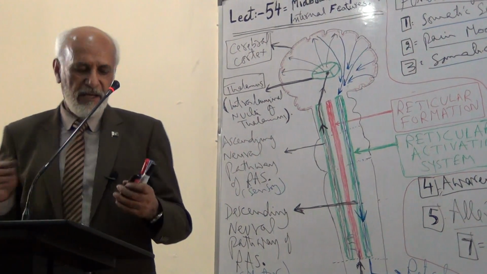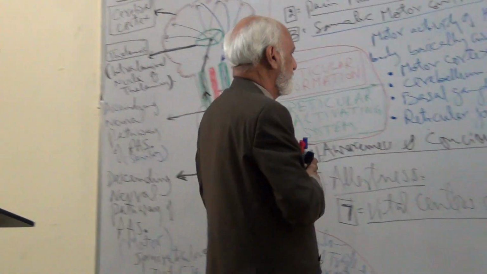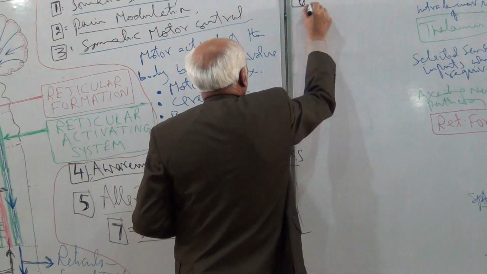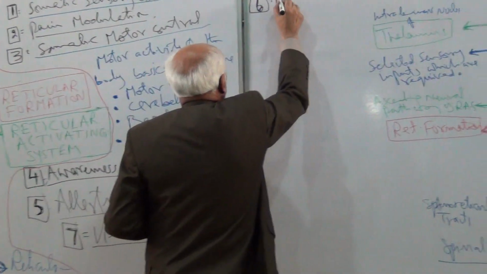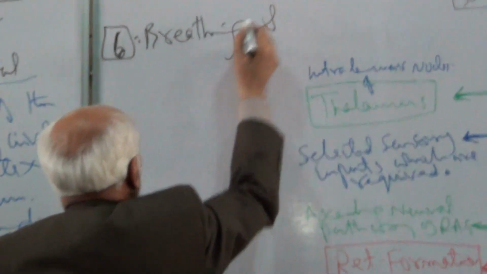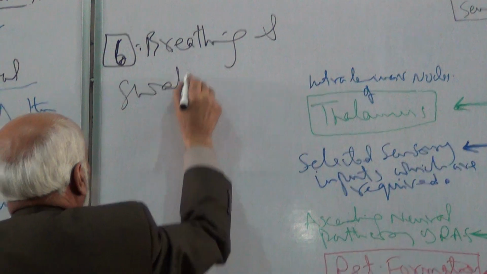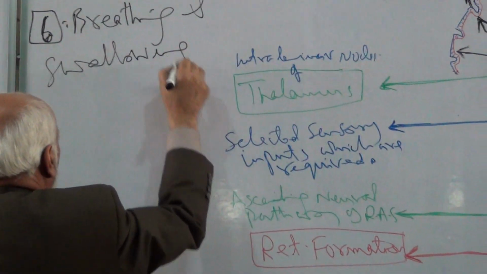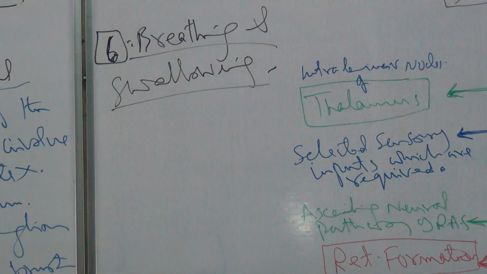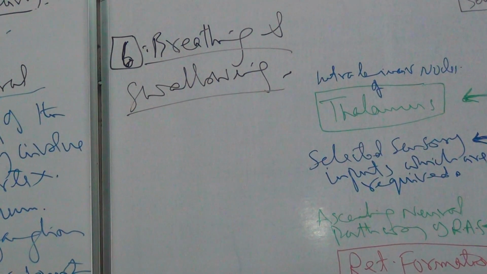Next is control of breathing and swallowing. The reticular formation of the brainstem is also concerned with breathing and swallowing.